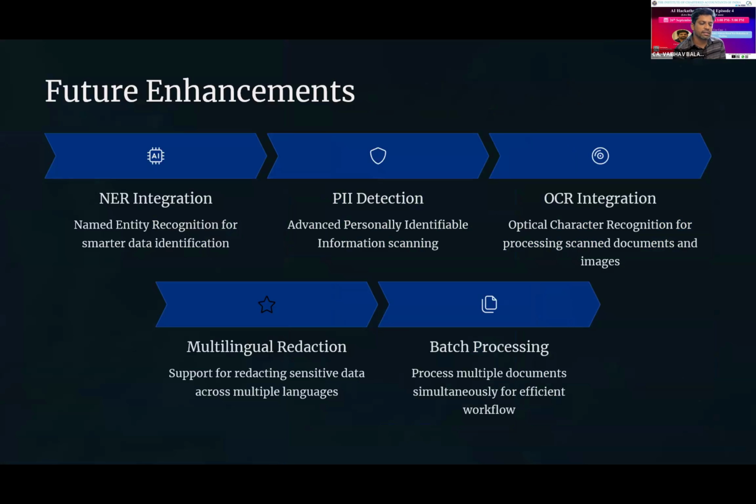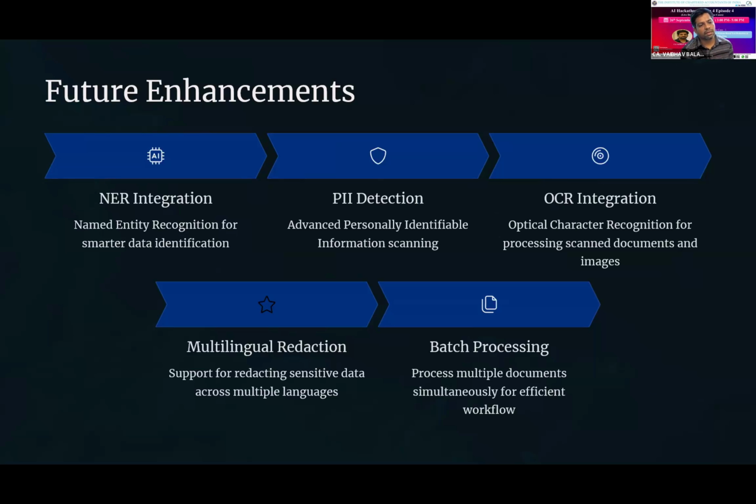In named entity recognition, what will it do? It will be able to identify all the name-type data in the document, like my personal name, my entity name, my business name, bank name, etc. Name kinds of information can be identified automatically. In PII detection, all the personal kinds of data can be identified in a smarter way.